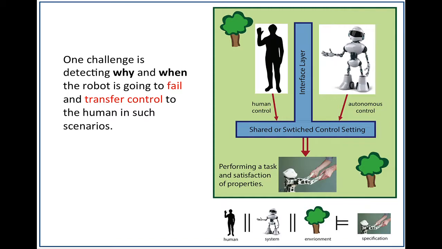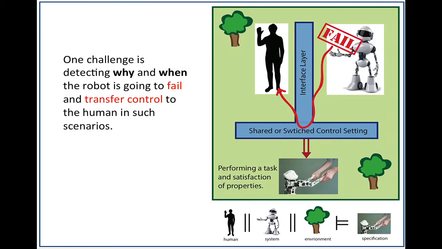There are a lot of problems in this box, a lot of problems on each side of it. But one specific problem we want to look at is the challenge of detecting when the robot is going to fail and switching to the human afterwards, for the human to take control and figure out the failure. So we want to figure out why and when the robot fails and transfer to the human in such scenarios.